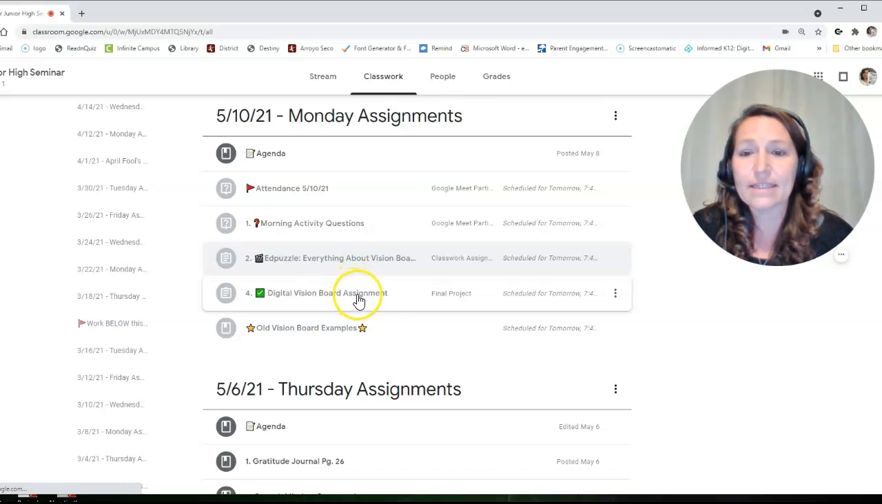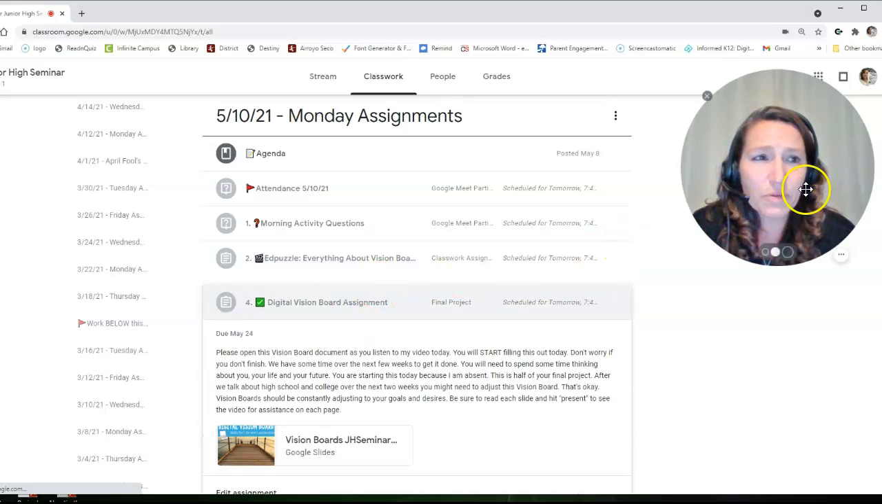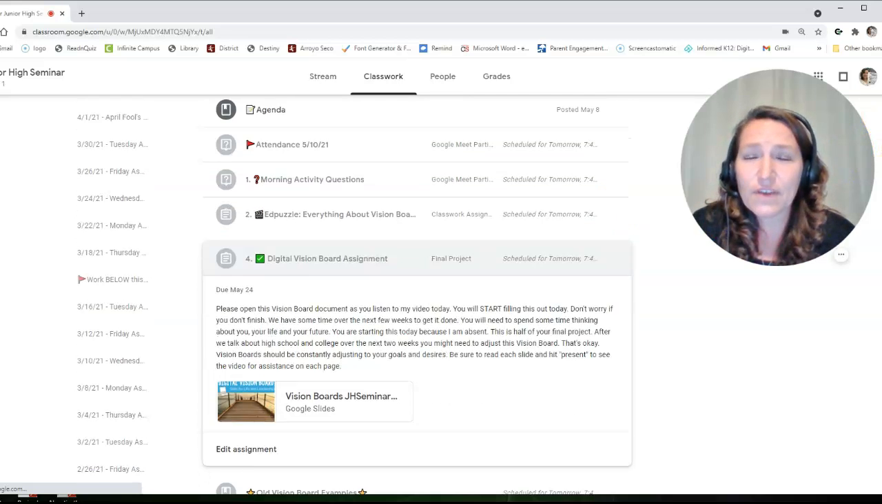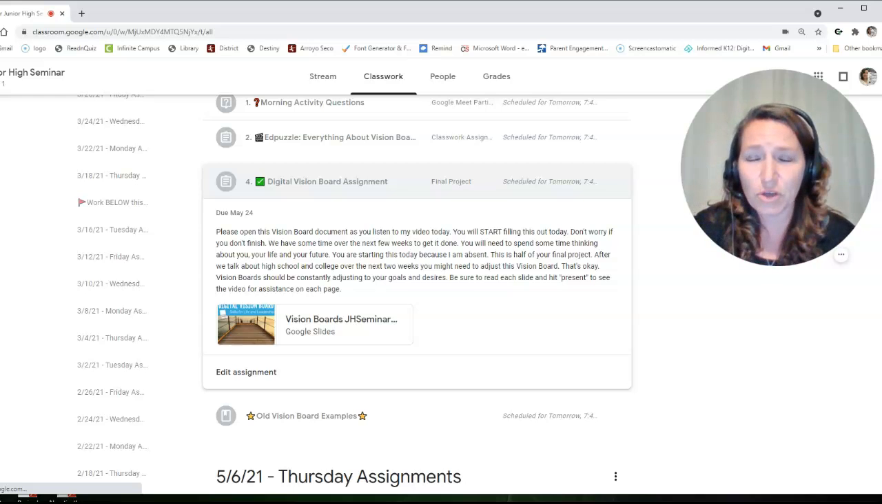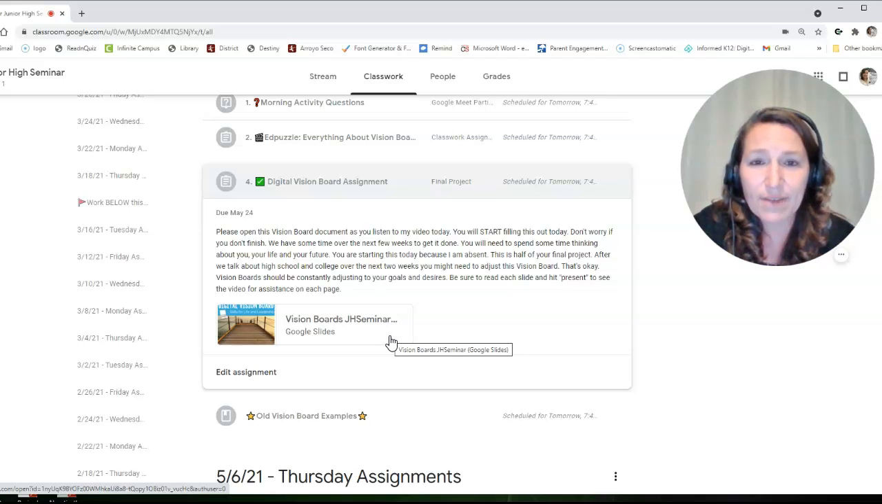So we're going to get into that assignment right now. What's really cool about this assignment is that there's videos to show you how to do it within the Google slide. So I'm going to show you that in just a minute. Pretty cool. But we're going to go ahead and do this now. So it says, please open this vision board document as you listen to my video. You will start filling this out today. Don't worry if you don't finish. We have some time over the next few weeks to get it done.